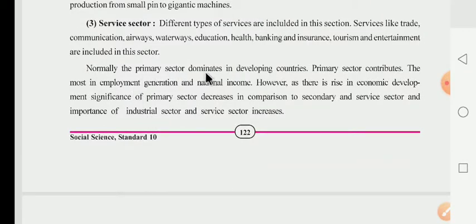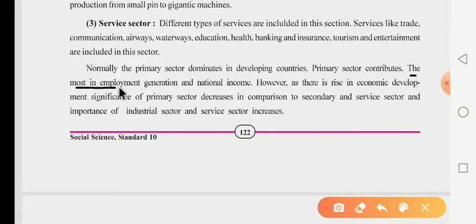Normally the primary sector dominates in a developing country. What is the meaning of dominance? It means pramukh, that is, you find the maximum primary sector in developing countries. The primary sector contributes the most to employment generation and national income in a developing country.